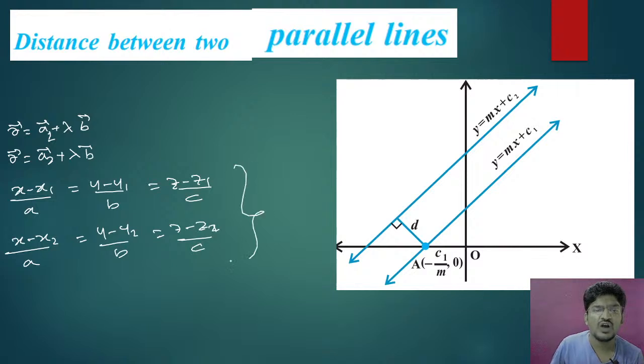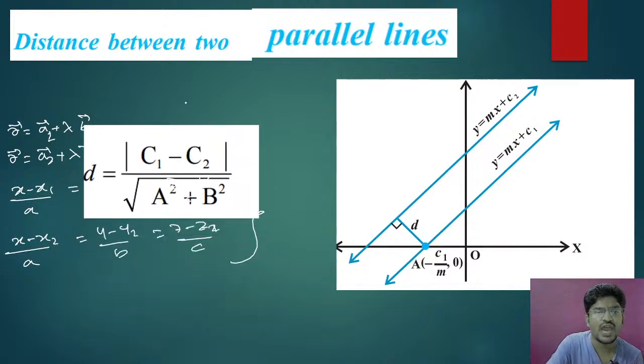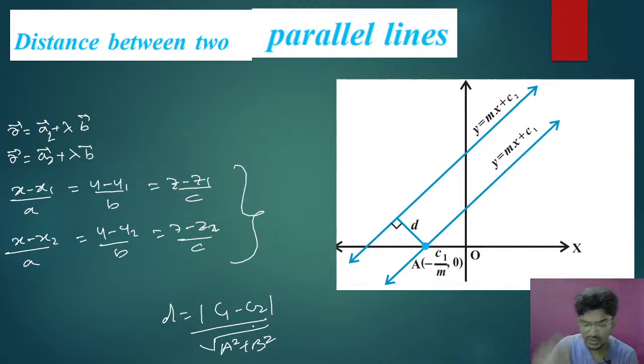Sir, what are these all things, you can ask. For distance between 2 lines in 11th class you have this formula, that is d equal to mod of c1 minus c2 divided by root of a square plus b square, right? So now see, this is all your 12th class syllabus.